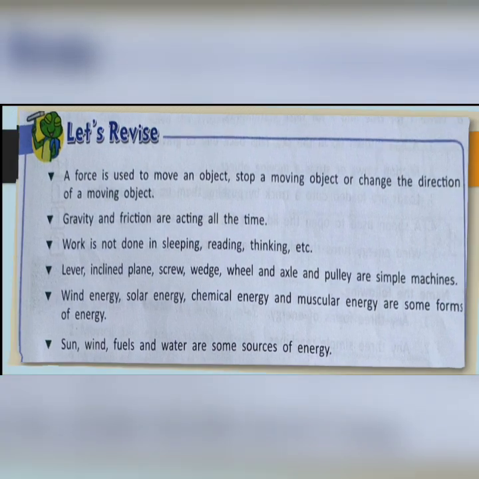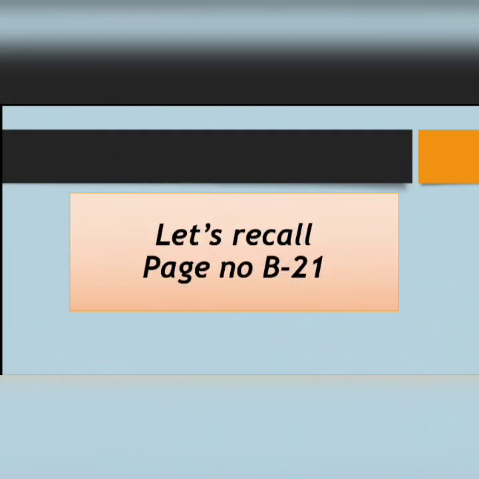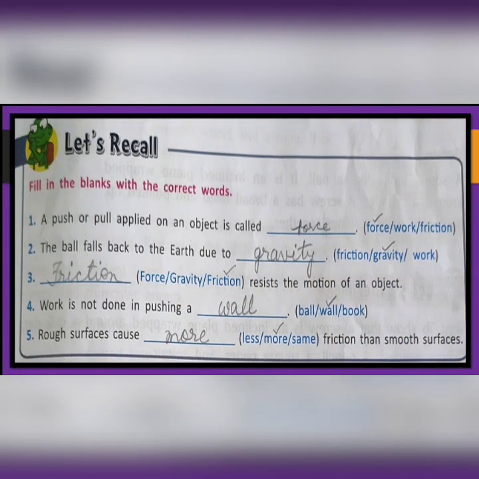Now let us discuss some of the questions of this chapter. Starting with the question given in Let's Recall, page number B21. The answer of this you have to write in your book. The question is, fill in the blanks with the correct words. First one, a push or pull applied on an object is called force.